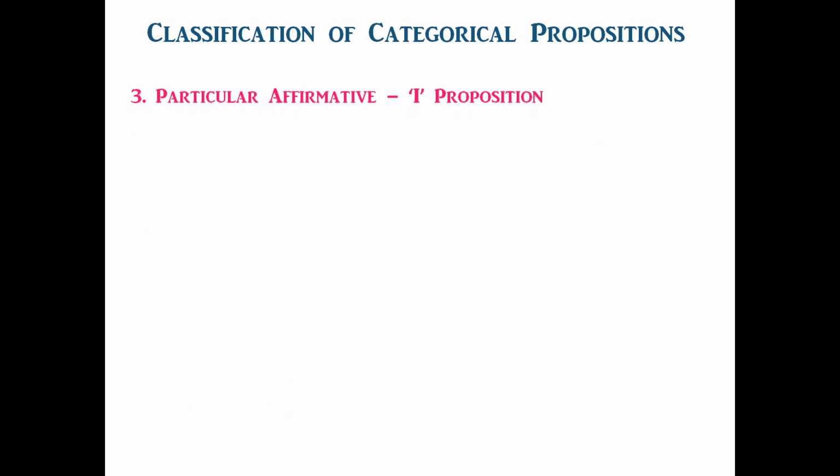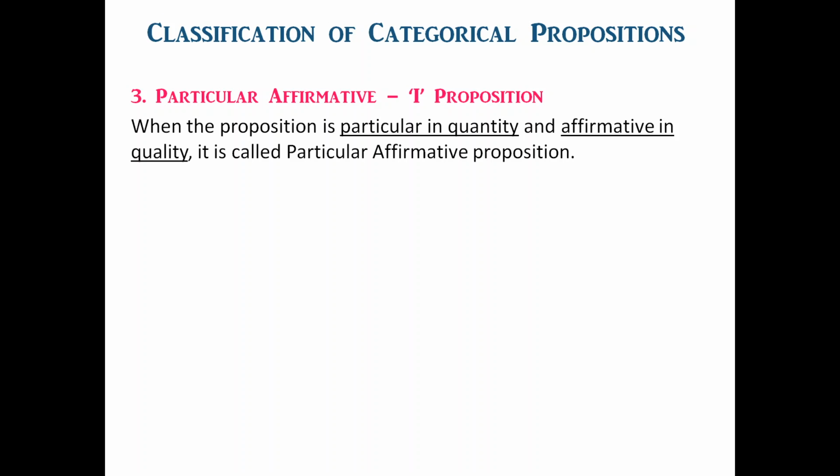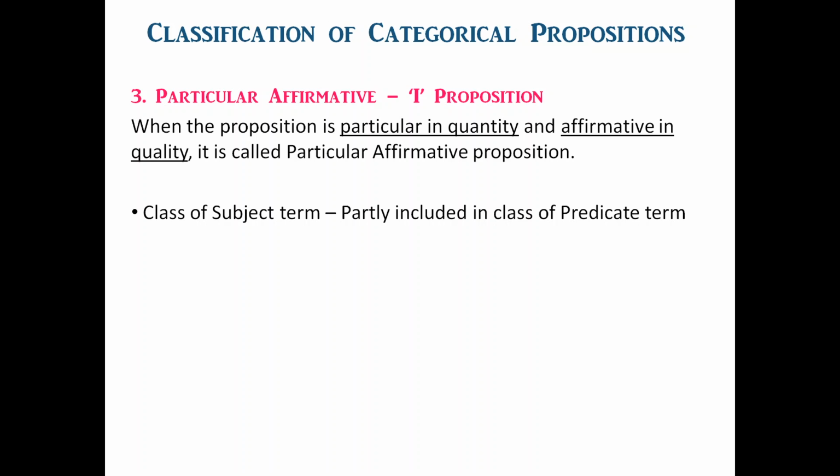Now we come to the third type of categorical proposition, that is particular affirmative, or it is also called the I proposition. When the proposition is particular in quantity and affirmative in quality, it is called a particular affirmative proposition. This proposition asserts that the class of subject term is partly included in the class of predicate term.